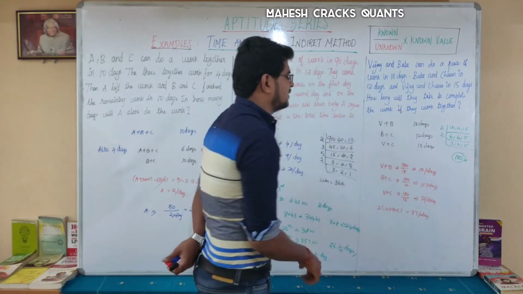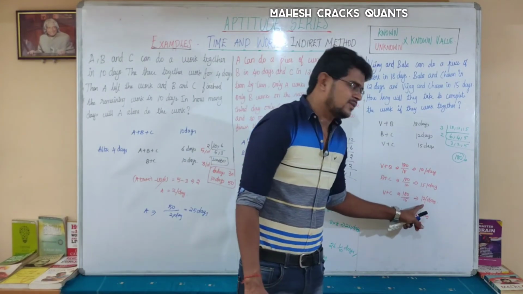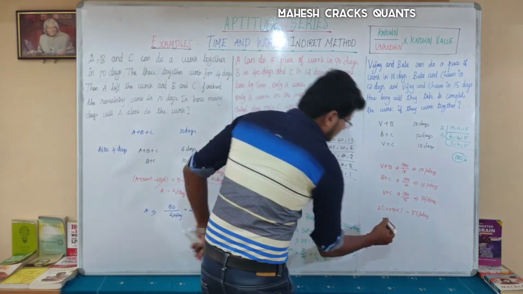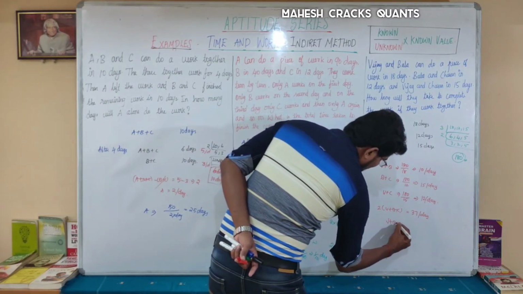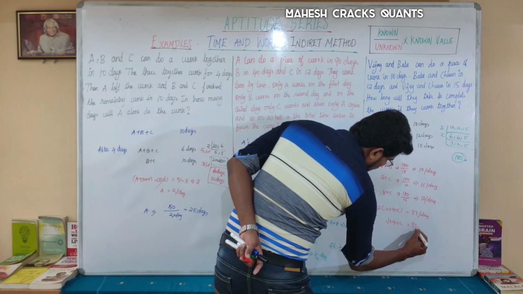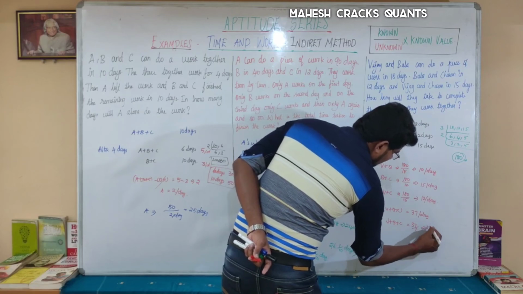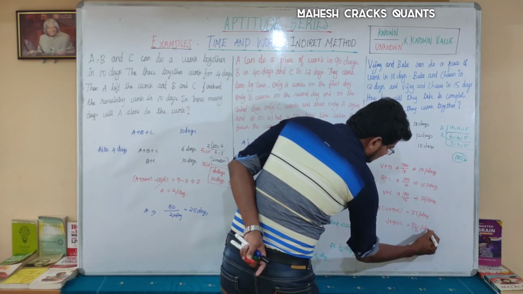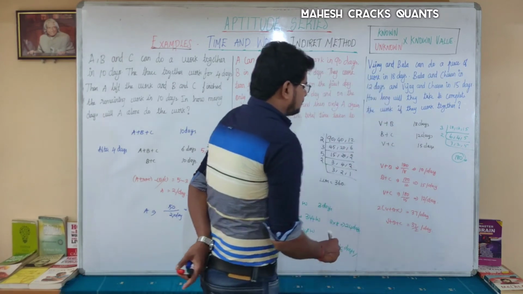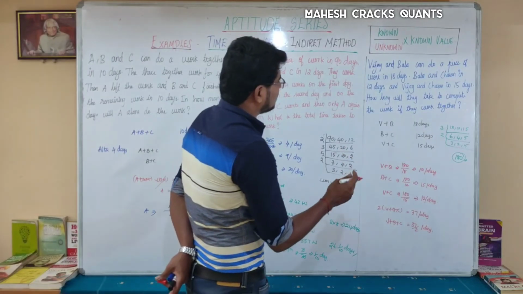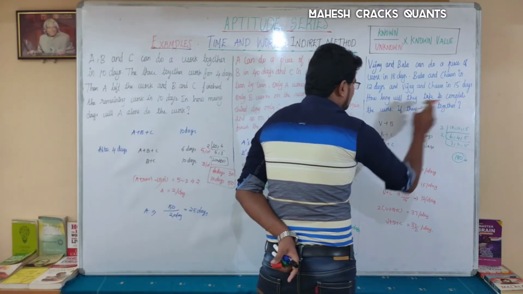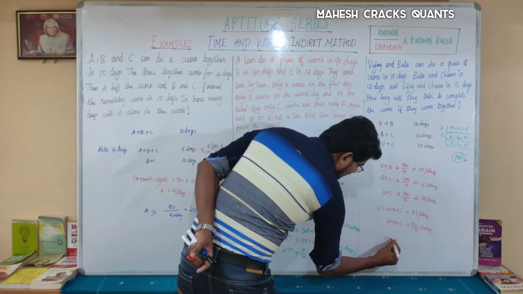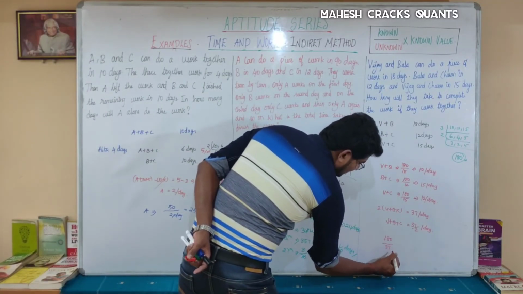So if you take Vijay, Bala and Charan together, 37 by 2 per day. Which means, what is the total work? How long will they take to complete the work if they work together? That is the question. So working together means 180 divided by 37 by 2.